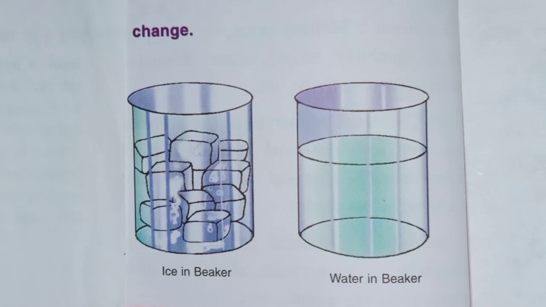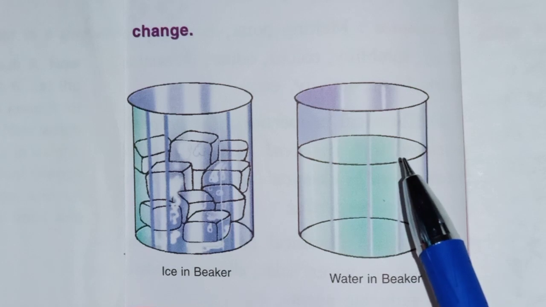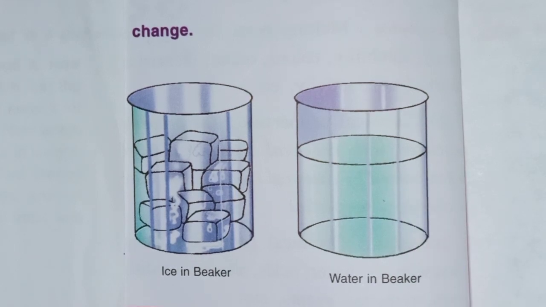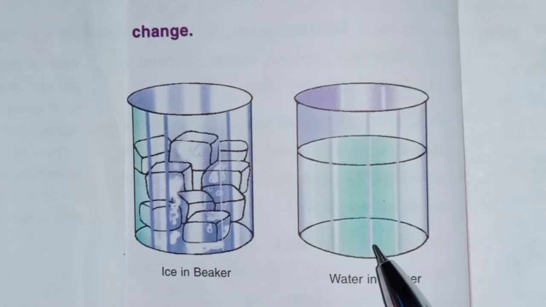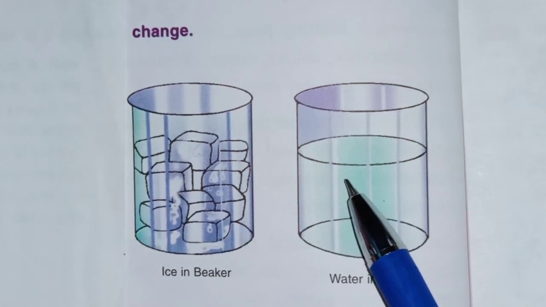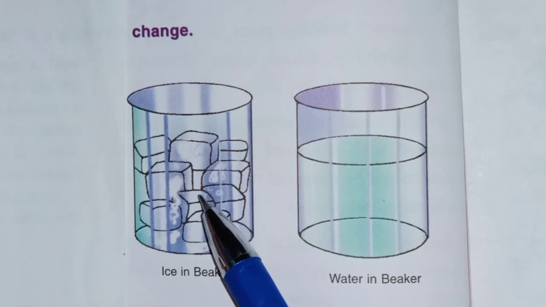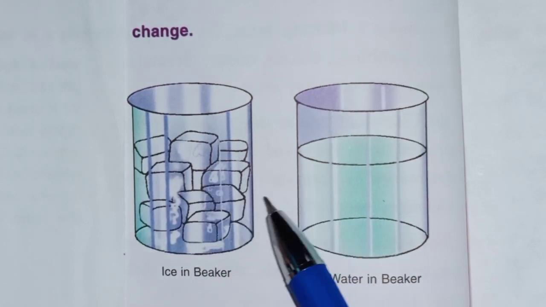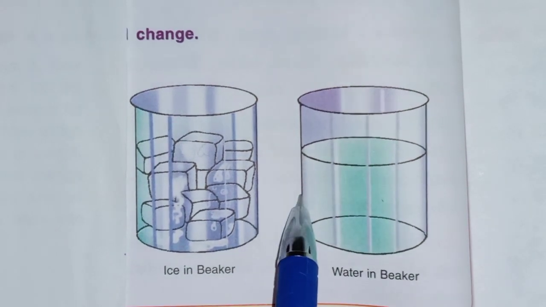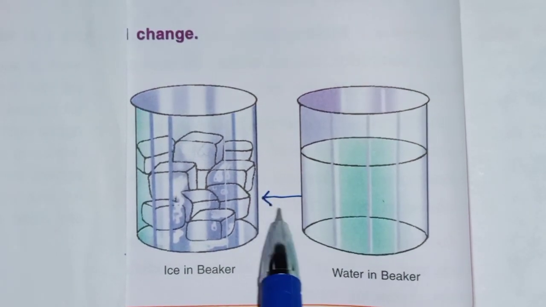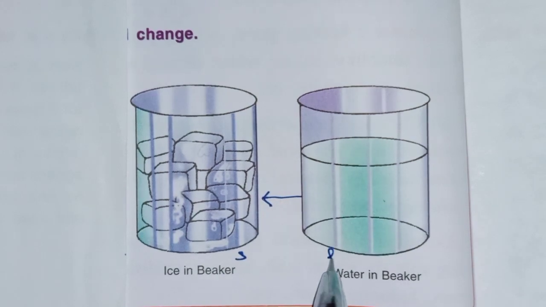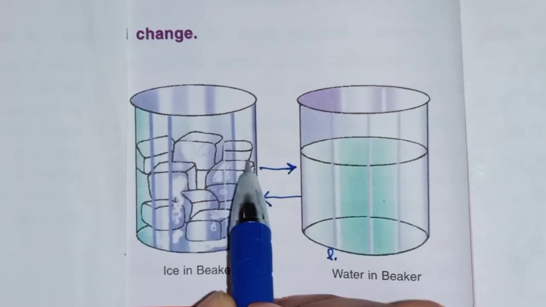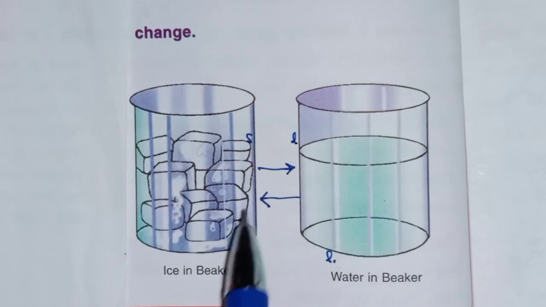So this is a temporary change. It can be reversed back to its liquid state. So this is also one of the examples of physical change, that means freezing of water or melting of ice. One more example is melting of ice. When it is freezing, liquid changes into solid, and when it is melting, solid is converted into liquid.